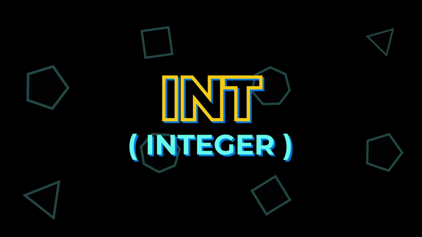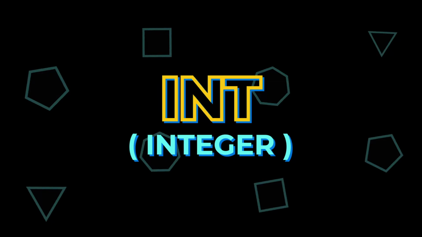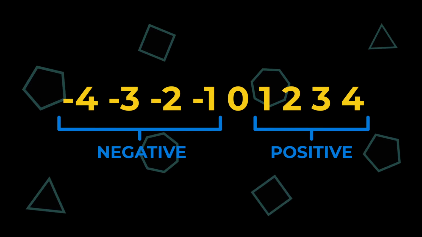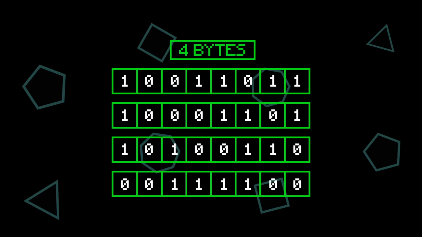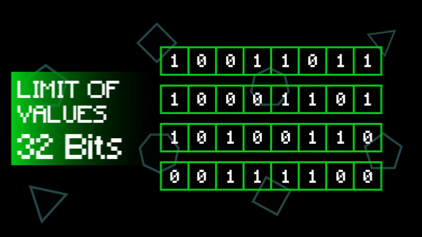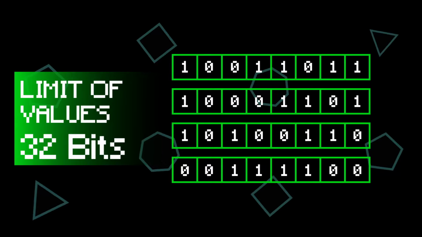So firstly, we have the int or the integer. The int data type is used for variables that will store integers, basically negative numbers and positive numbers. And integers will take up 4 bytes of memory or 32 bits. This means the range of values that they can store is limited to 32 bits worth of information.